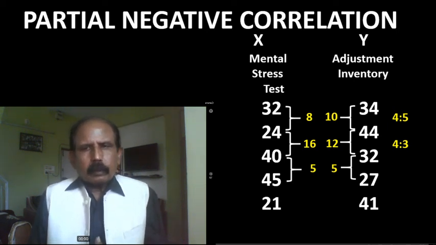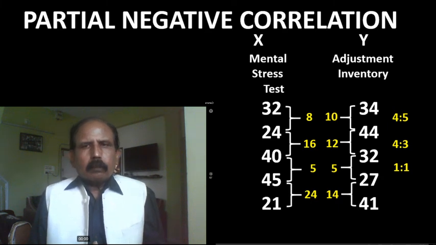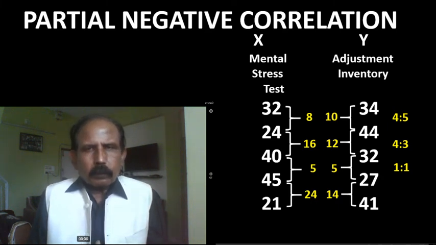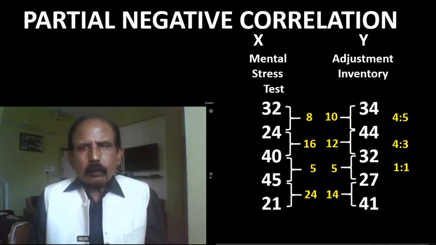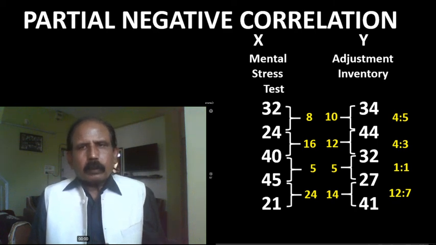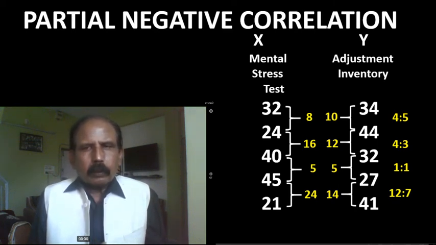The changes are in opposite direction, but the proportion of the changes is 1 is to 1. Fifth X is 24 less than fourth one, and fifth Y is 14 more than fourth one. Changes are there in opposite direction, and proportion is 12 is to 7.